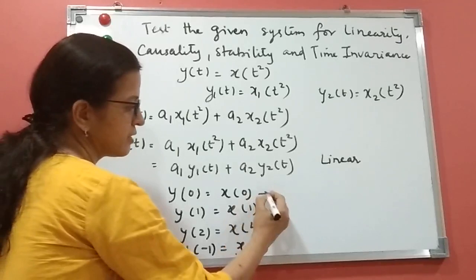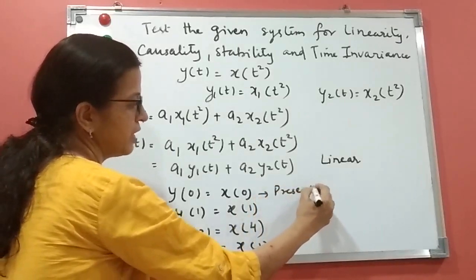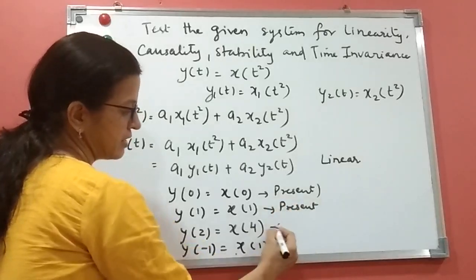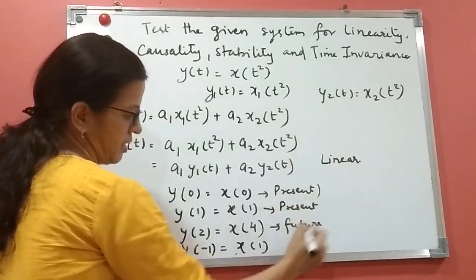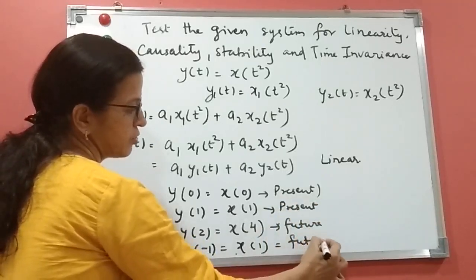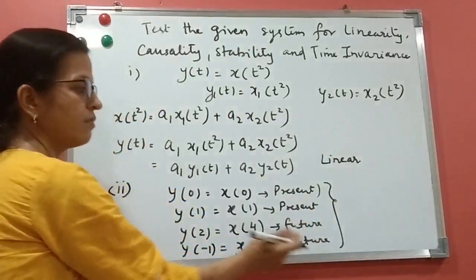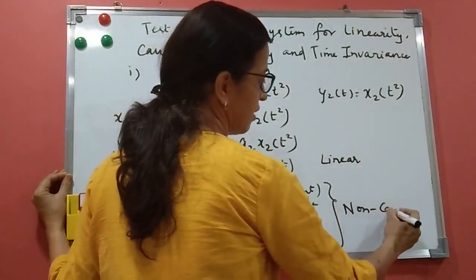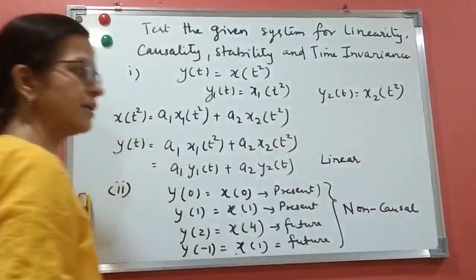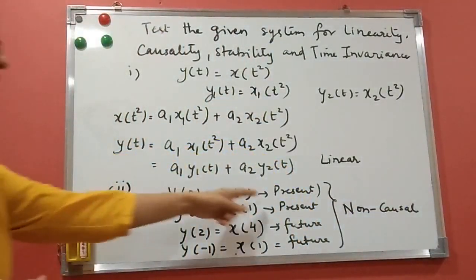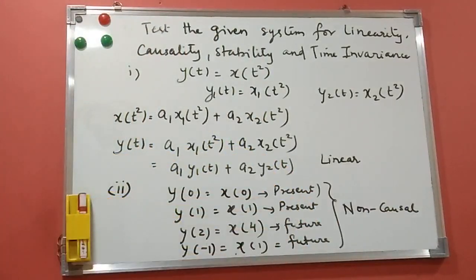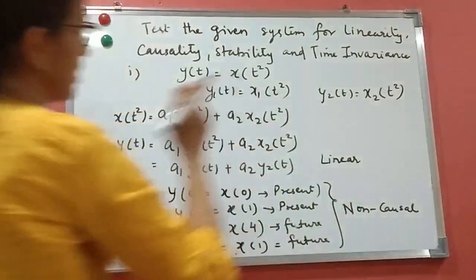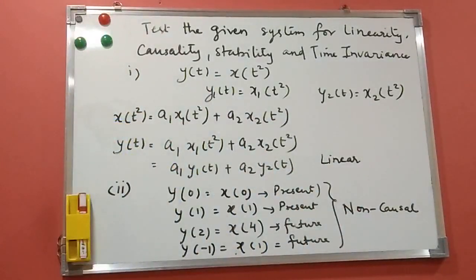So you can see this depends on present value. If you see only this, it is causal. This also depends only on present. But this is nothing but a future value. So by seeing this, we can say it is depending on future value also and present also. So it is non-causal. If it depends only on future, then we say it is anti-causal. But it is depending on present and future, so it is a non-causal system. We got linear and non-causal. Let us see the other two, that is stability and time invariance.